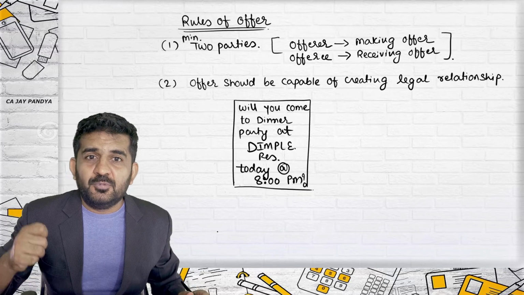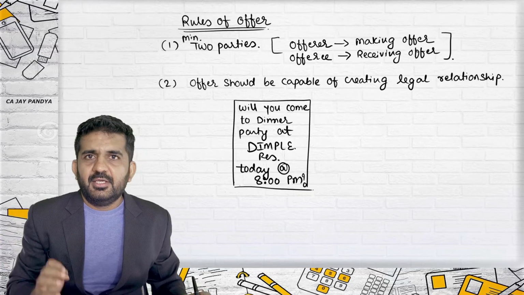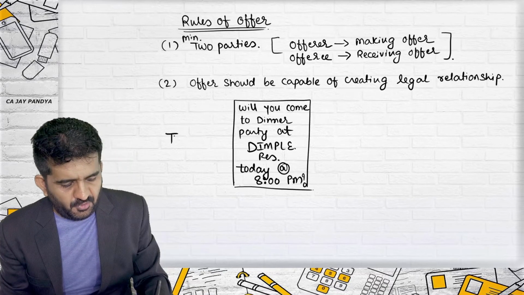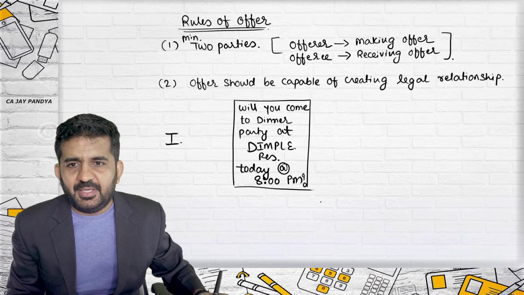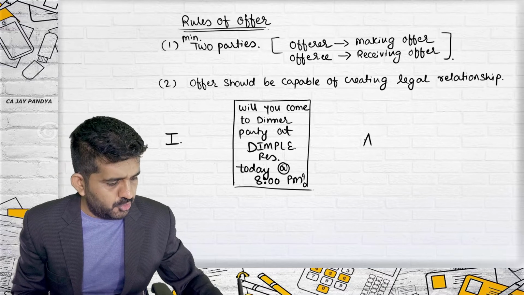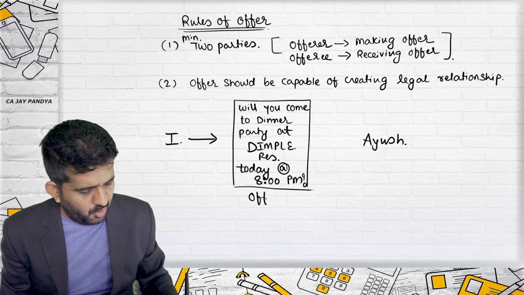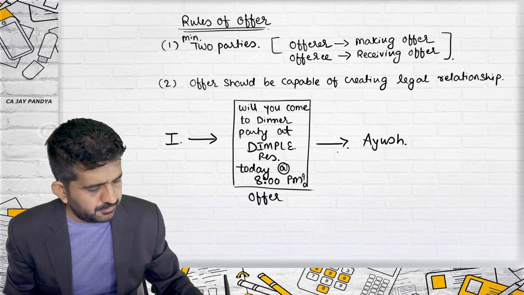Will you come to dinner party today because today is my birthday? I have given you this offer. So let me take a name, and the offer was given to Ayush. I have given this offer to Ayush.